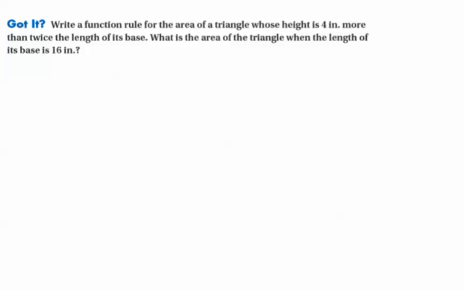So for this one, the idea is the area of a triangle. I remember the formula for the area of a triangle is 1/2 base times height. But we don't know what the height is. If we think of the triangle, here's a triangle, and there's its base right there.